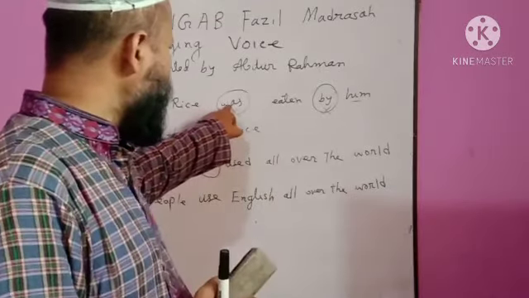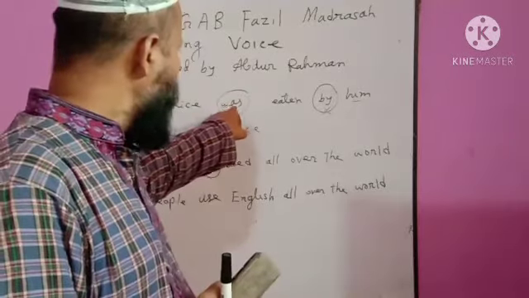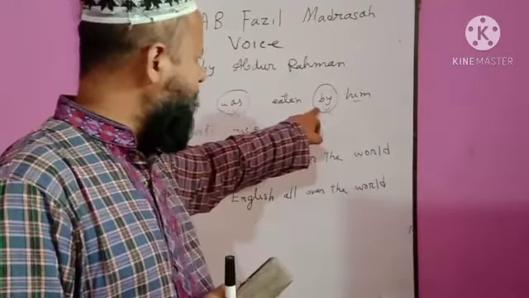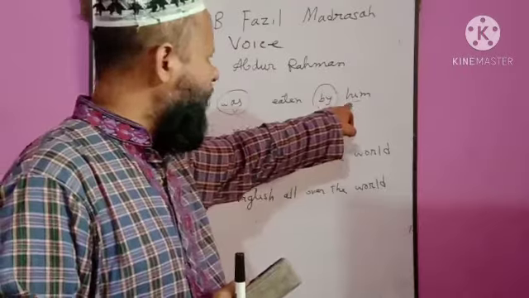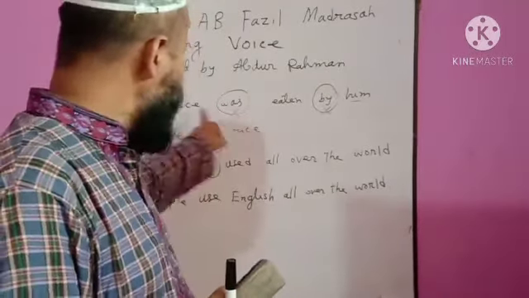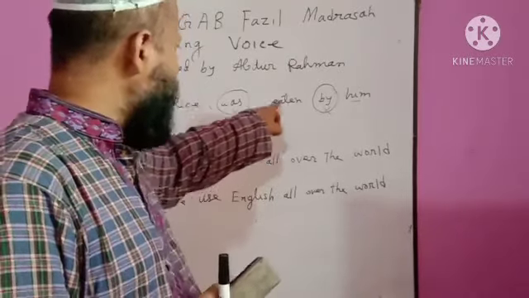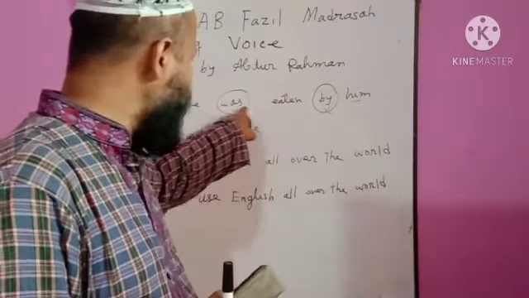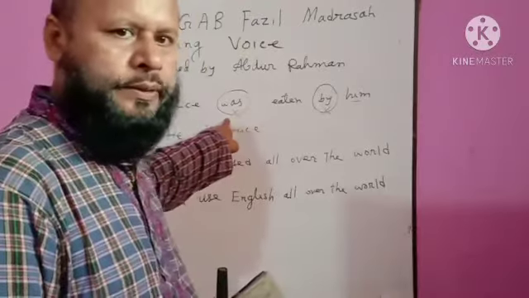We shall omit "was" and "by". Then the object after "by" will be the subject, and the subject will be the object, and the main verb will be changed according to the verb to be.